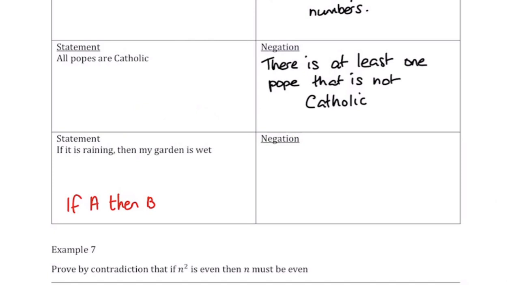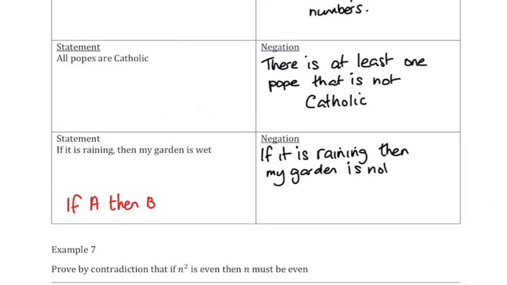So the statement, if it's raining, then my garden is wet. The negation of that statement is, if it's raining, then my garden is not wet.